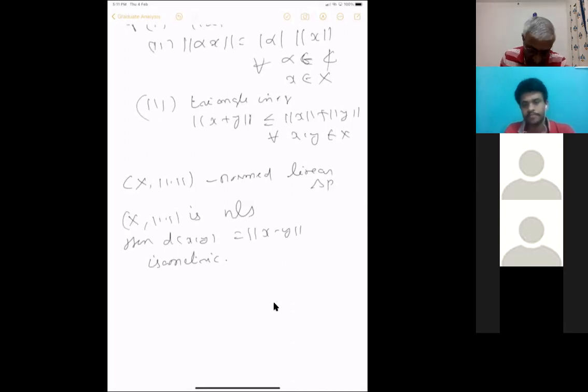So this gives a metric. So this is a metric space. So since this is a metric space, we say, definition: